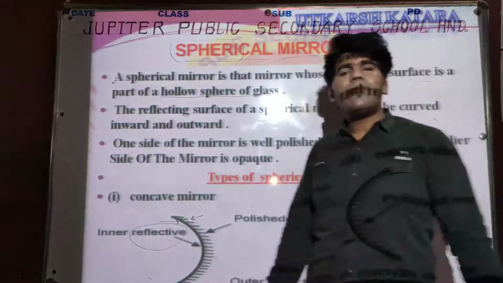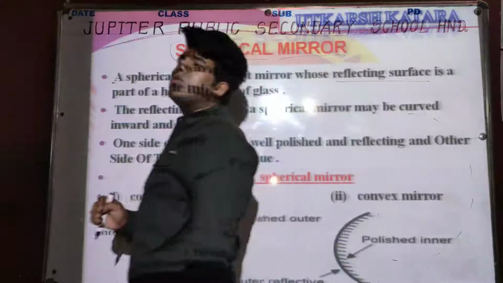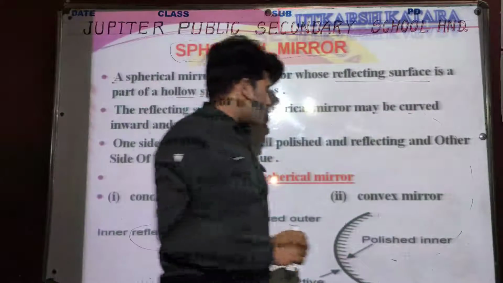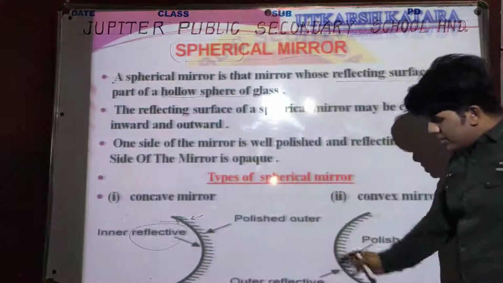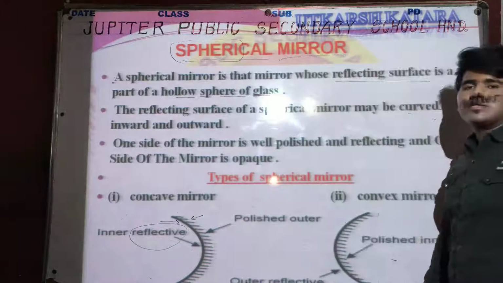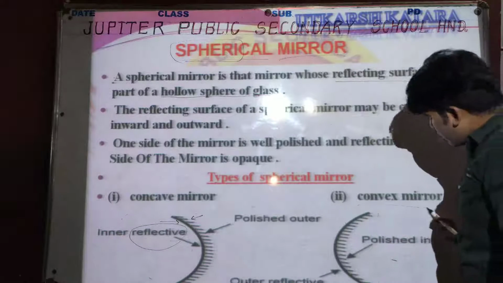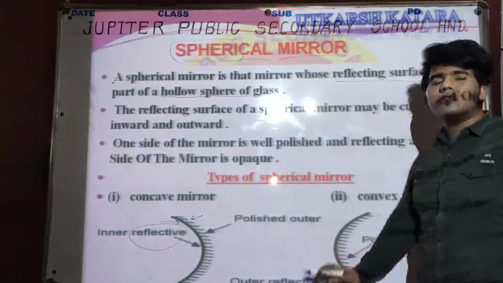Opaque matlab अपारदर्शी. Now the question is very interesting, but first we should discuss the convex mirror, then we will discuss the most important question. When we talk about the convex mirror, the same concept will be applied.